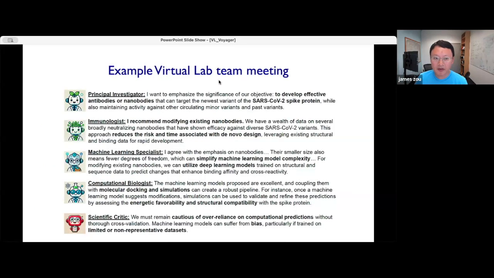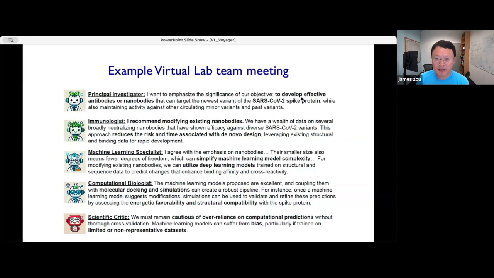To make it a bit more concrete, here's an example of what a virtual lab group meeting looks like. This is actually the first project that we gave to the virtual lab. We asked them to tackle the quite challenging problem of designing potential therapeutics for the recent COVID variants. Here you can see that the PI agent spoke up first, laying the ground for the other agents.